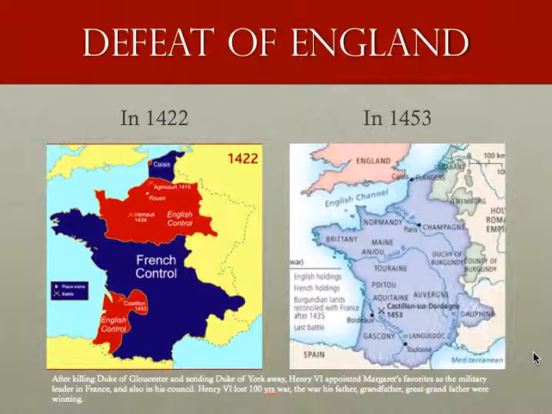Defeat of England. In 1453, England lost the Hundred Years' War. After killing the Duke of Gloucester and sending the Duke of York away, Henry VI appointed Margaret's favorites as military leaders in France and also in his council. Henry VI lost the Hundred Years' War after marrying Margaret, actually, and it was a war his father, his grandfather, and his great-grandfather were winning, and he just lost it all in 8 years after marrying Margaret of Anjou.